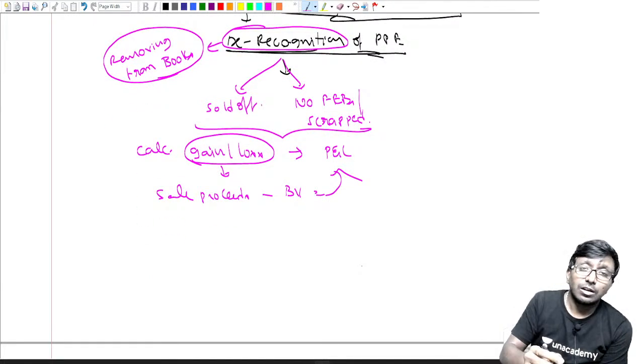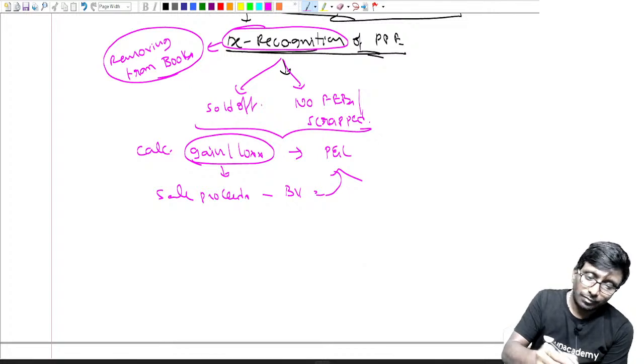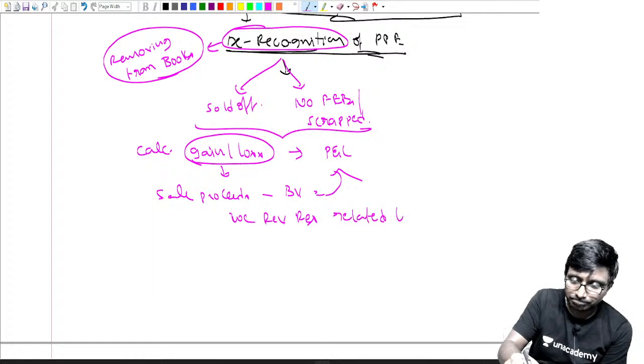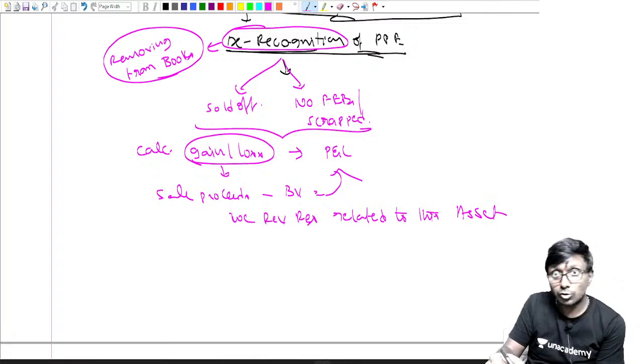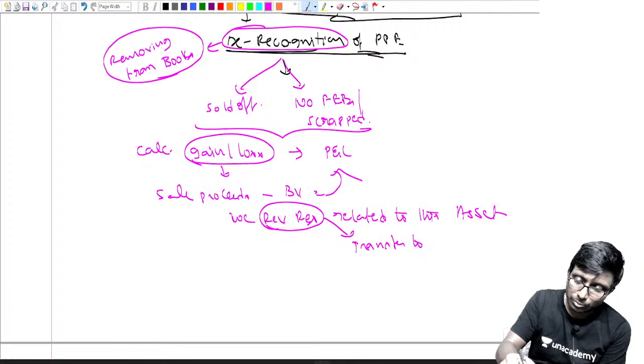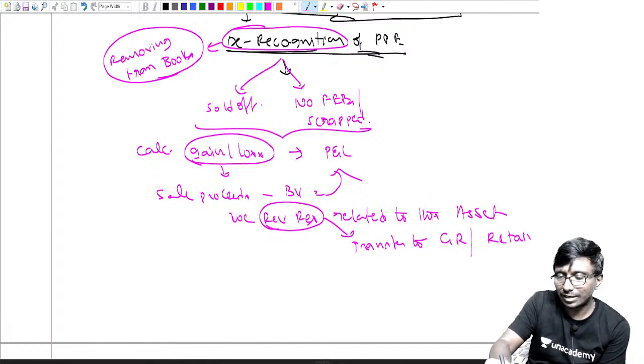If we have revaluation reserve related to this asset, you can transfer it either to general reserve or to retained earnings. What does retained earnings mean?